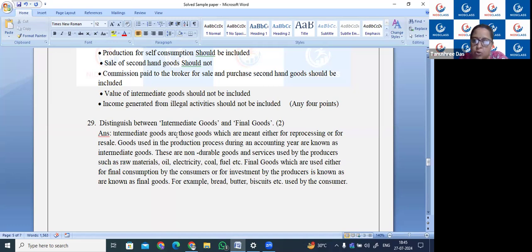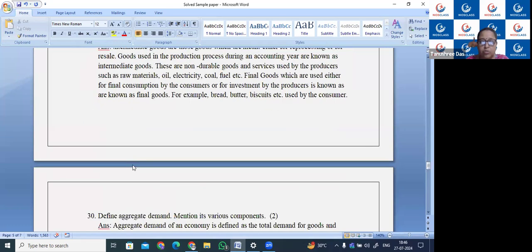These are non-durable goods and services used by producers such as raw materials, oil, electricity, coal, fuel, etc. Final goods are those used either for final consumption by the consumer or for investment by the producer. For example, bread, butter, biscuits used by consumers. So this is a final good. Simultaneously, these goods can also be intermediate goods.